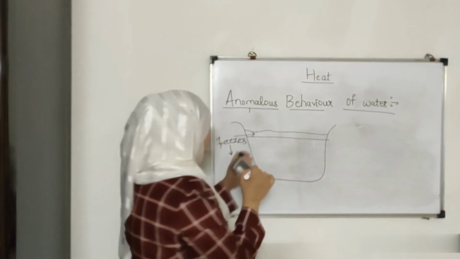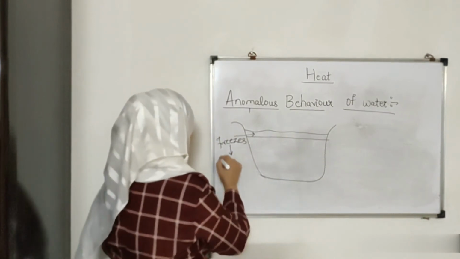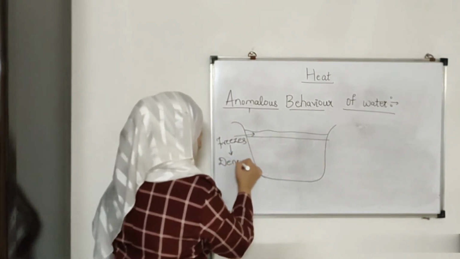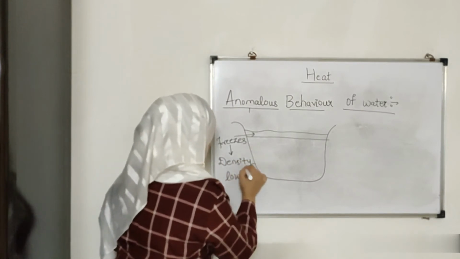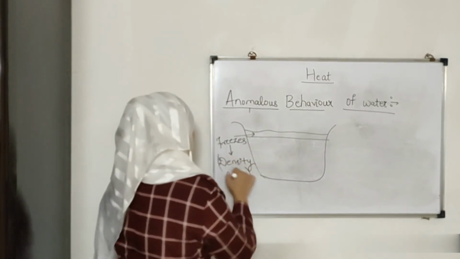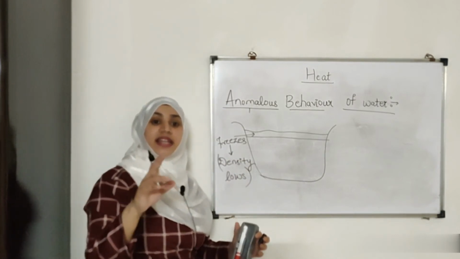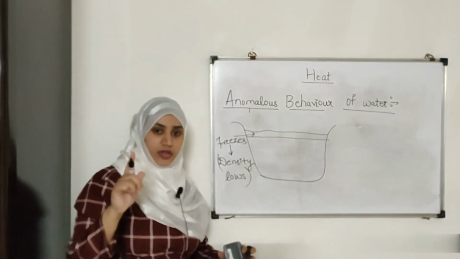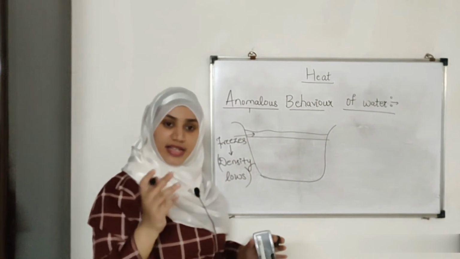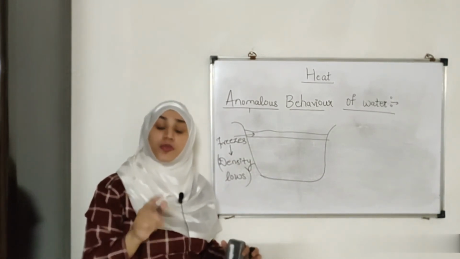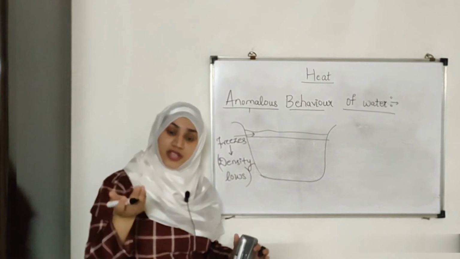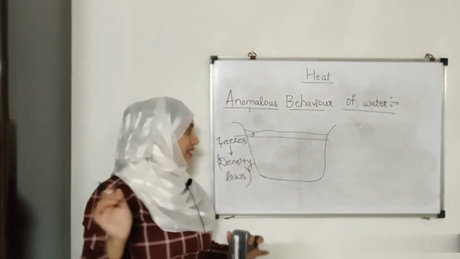Now, due to freezing, density is low, right? Density is low, so it would be at the top. Whenever the density is less, it's going to float. Whatever is of the higher density settles at the bottom, right? That's why when we put ice cubes, they float on the surface, because of the less density. Okay?